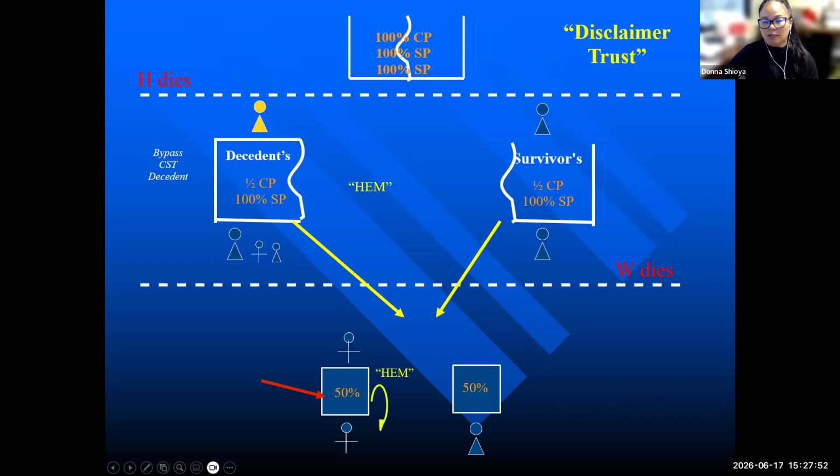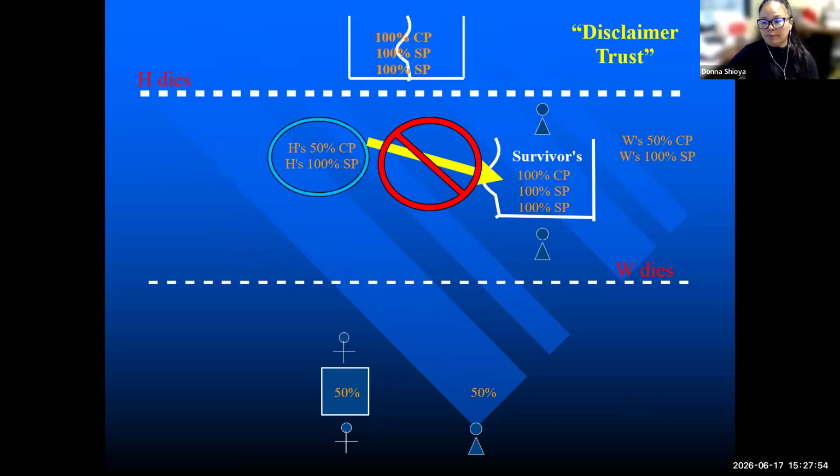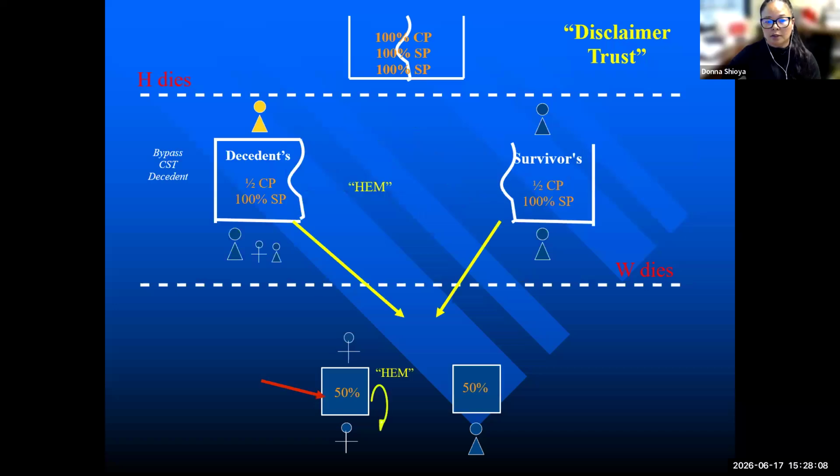The difference between the AB trust, which is an AB split, is that it actually mandates that upon the death of the first spouse, the decedent's assets will indeed go into the decedent's trust here.